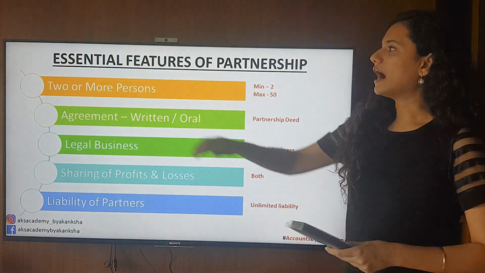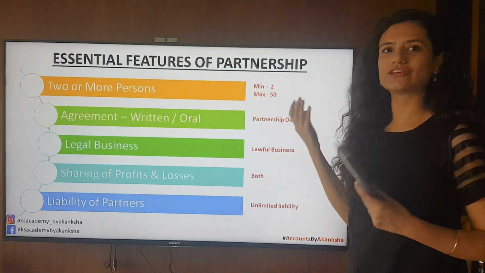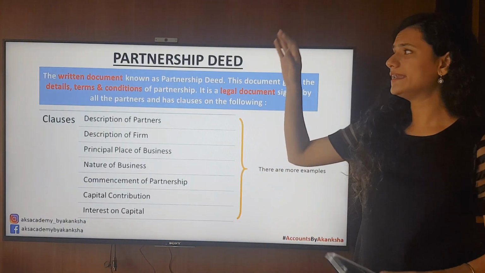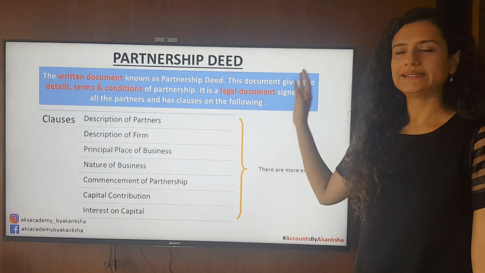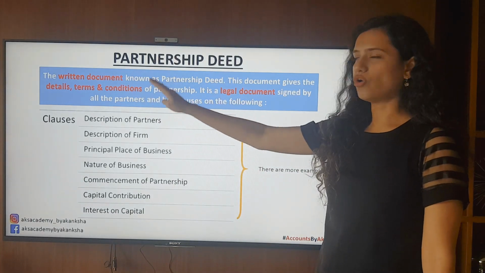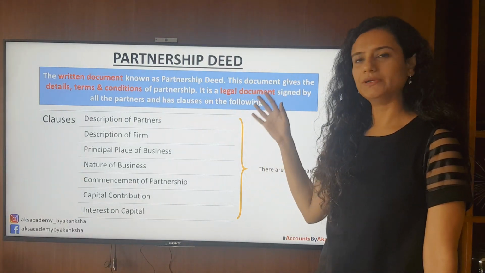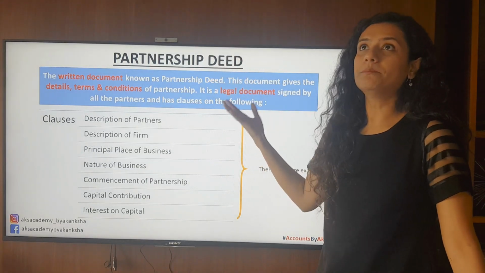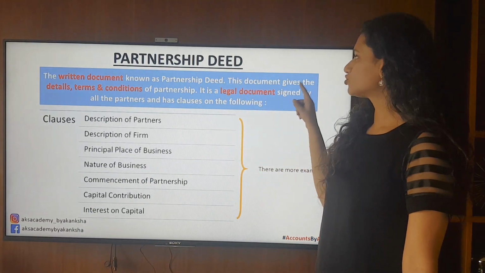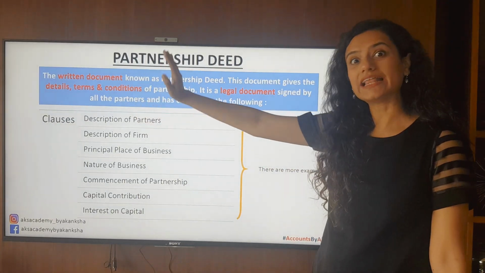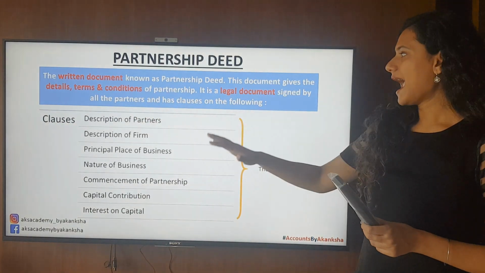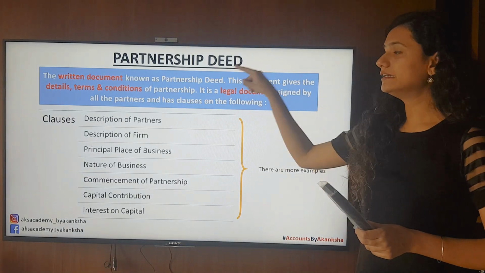So I'm sure you're now clear with the essential features of partnership. Let's move on. Let's talk about the partnership deed. Now, the written document of a partnership firm is known as the partnership deed. What is it really important for? It actually gives us the details and the terms and conditions for the partnership firm. And it is also a legal document.